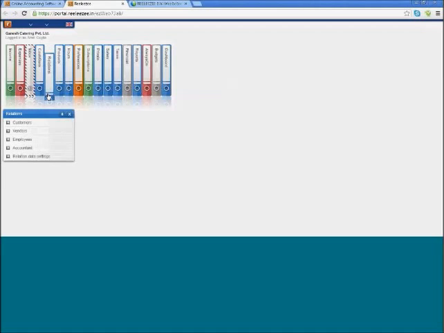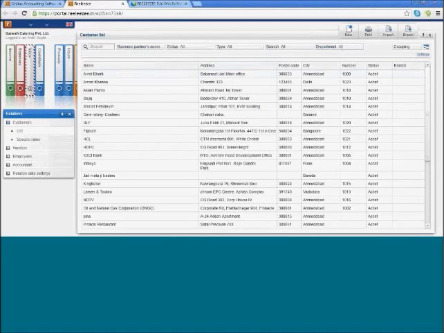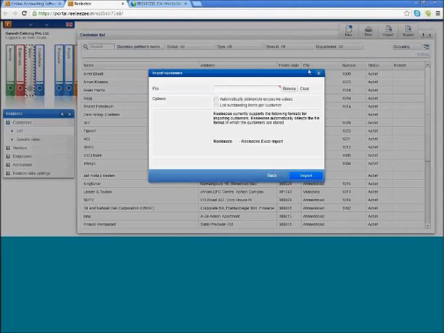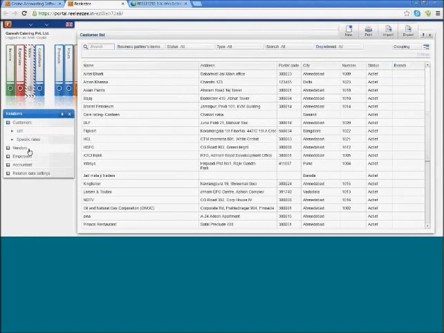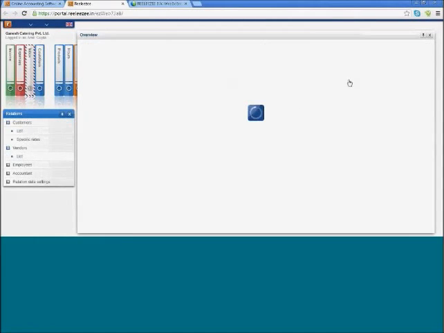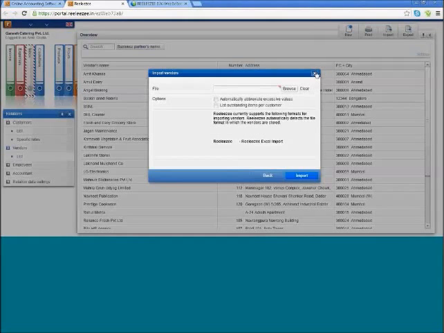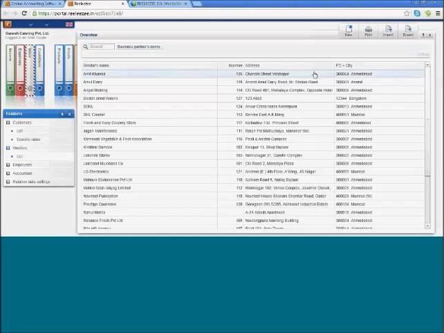Before I start explaining income, I would also like to walk you through the relationship binder. If you want to, you can simply import all your customer details. Likewise, you can go to vendors, and in the vendor list, you can upload all your vendors. We support Excel and TXT files, so it's easy. It's very intuitive. You can add employee details, and you can add your accountant information.